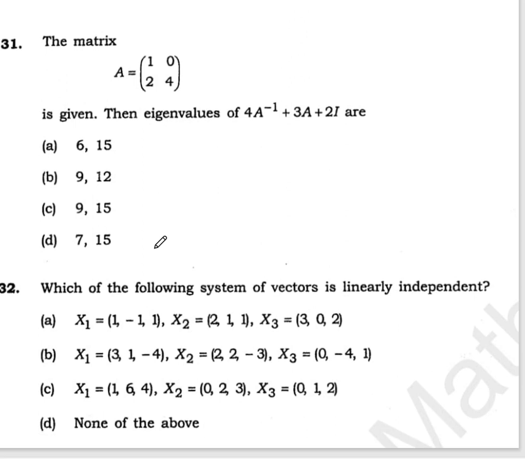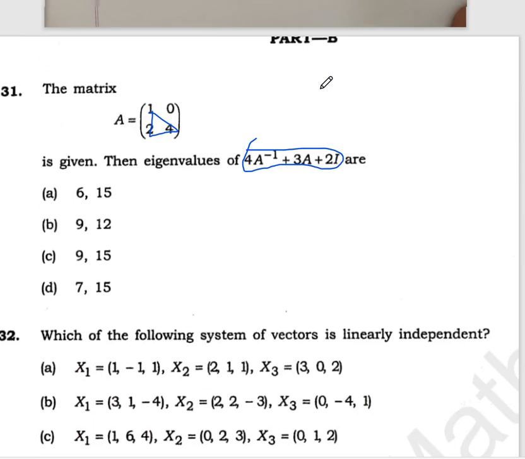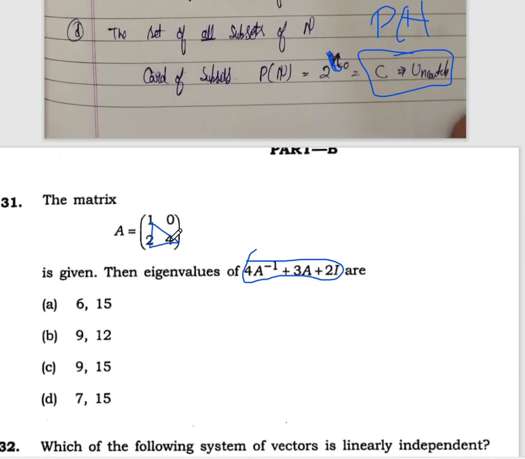Now the second question: here we have a matrix and this statement is given, and we have to find the eigenvalues. As we know, this is a lower triangular matrix, so what will its eigenvalues be?